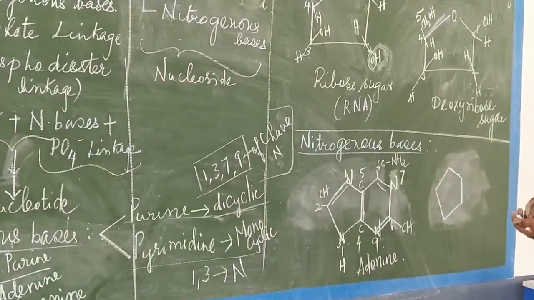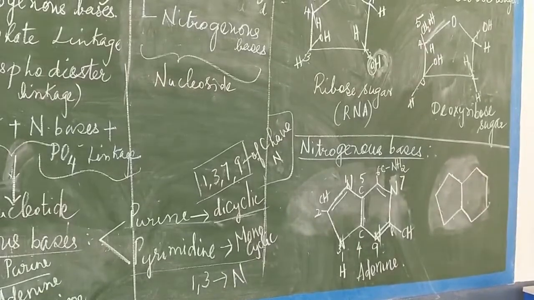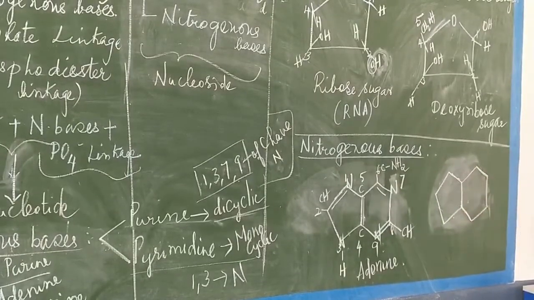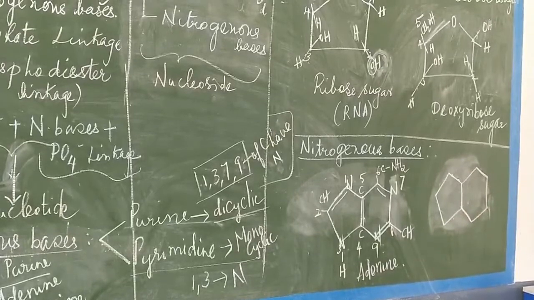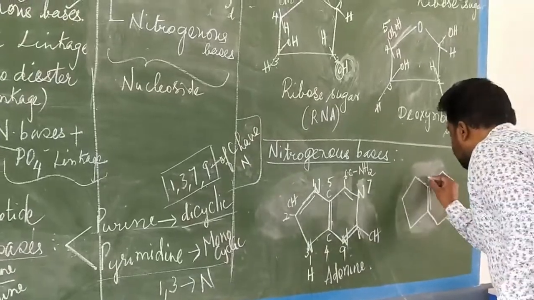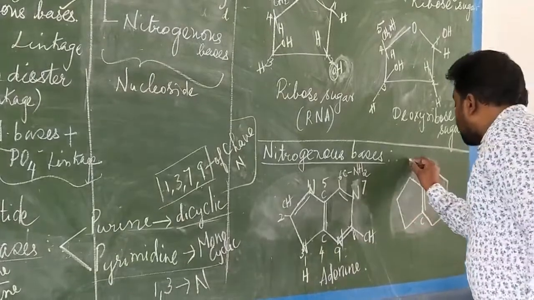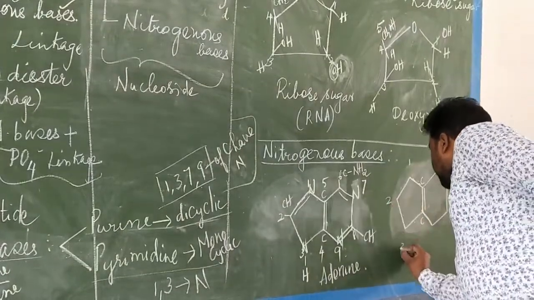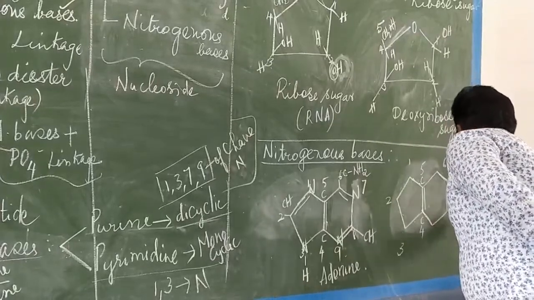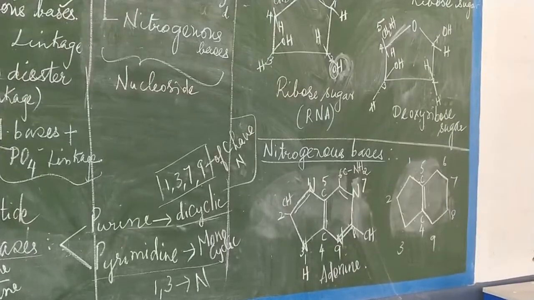Then the 6-membered ring structure. So again you have to check 1, 2, 3, 4, 5, 6 and 1, 2, 3, 4, 5. Yes, now it is correct. Again, we have to give the numbering. That is 1, then 2, 3, 4, 5, and this becomes 6, this becomes 7, this becomes 8, and this becomes 9. So, as usual, we have to fix the nitrogen.